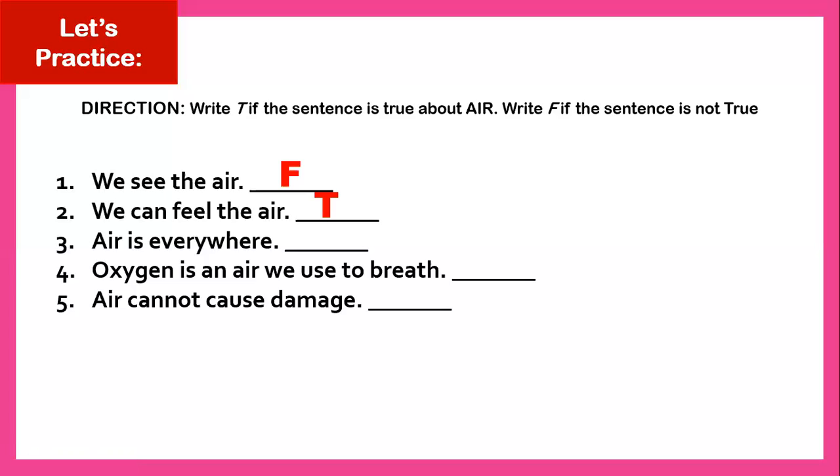Okay, so number three, air is everywhere. It is true. How about number four? Oxygen is an air we use to breathe. True or false? Okay, that is true. So oxygen is an air we use to breathe.